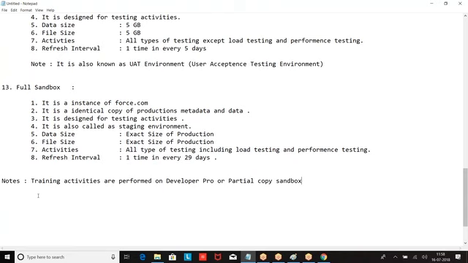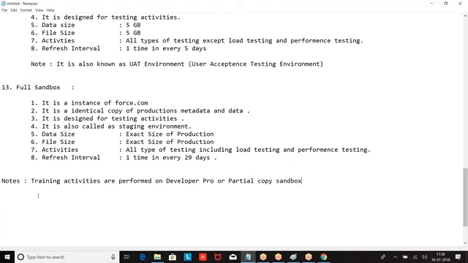Any technology you take, the complete application without data is called metadata. You wrote a program, metadata. You wrote a page, metadata. You created a table, metadata. So moving the metadata changes from one environment to another environment is called deployment.